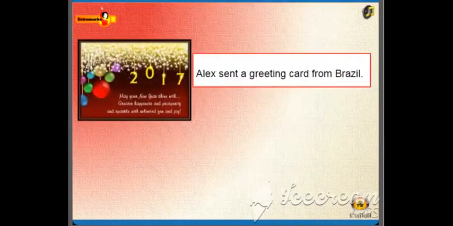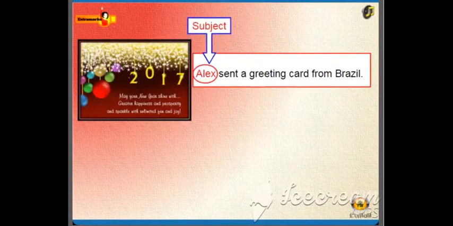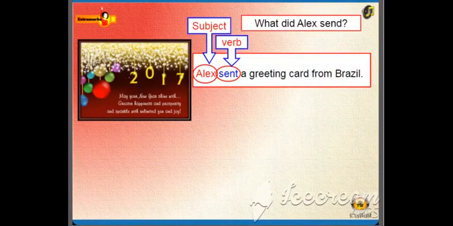Let us find out the objects in the following sentences. Alex sent a greeting card from Brazil. Subject, Alex. Sent, transitive verb. Alex sent what? Or we can ask, what did Alex send? The answer is a greeting card.